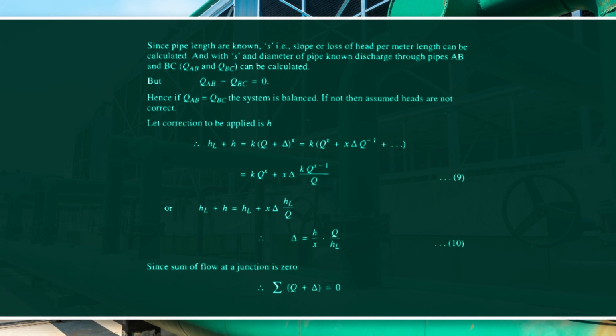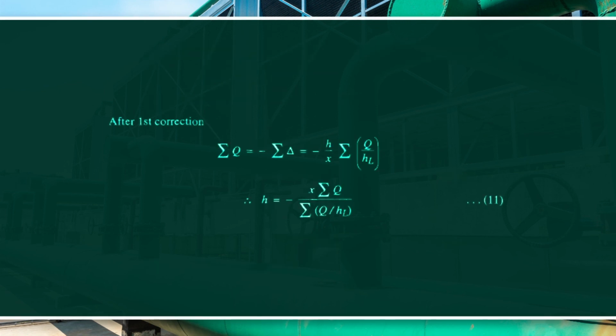Since the sum of the flows at a junction is 0, we can write summation (Q plus delta) is equal to 0. After the first correction, we get summation Q is equal to minus summation delta, which is equal to minus H upon x into summation Q upon HL. So H is equal to minus x summation Q divided by summation Q upon HL.